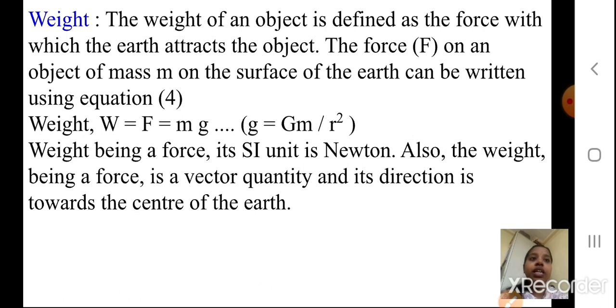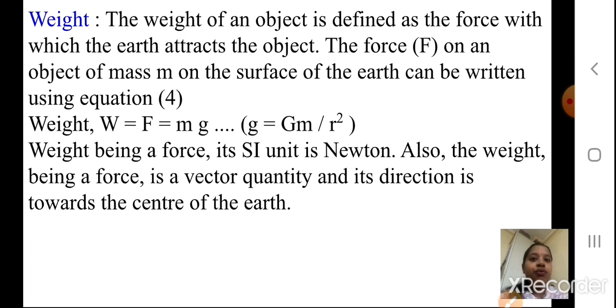The weight of an object is defined as the force with which the earth attracts the object. Means weight is nothing but the force with which we are attracted towards the earth. The force F on the object of mass m on the surface of the earth can be written using equation 4. There we wrote this equation, if you remember, F is equal to mg. So F is equal to W now. So can we write W is equal to mg? Yes, we can write it. And what is g? g is GM upon R square.